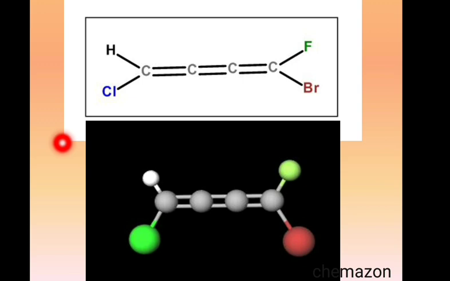Let us understand in a much better manner with this example. Here you can see there are 3 pi bonds, and hydrogen, chlorine, fluorine, bromine are the 4 different groups attached at the terminal carbons. You can see again in this 3D ball and stick model that these 2 groups are in one plane and also these 2 groups are in one plane. So accordingly all the atoms are in one plane. You can imagine this black square as a plane which is passing through and cutting all the spheres in half. And whenever there is an element of symmetry, the molecule becomes achiral, which we will be learning in our subsequent lectures.